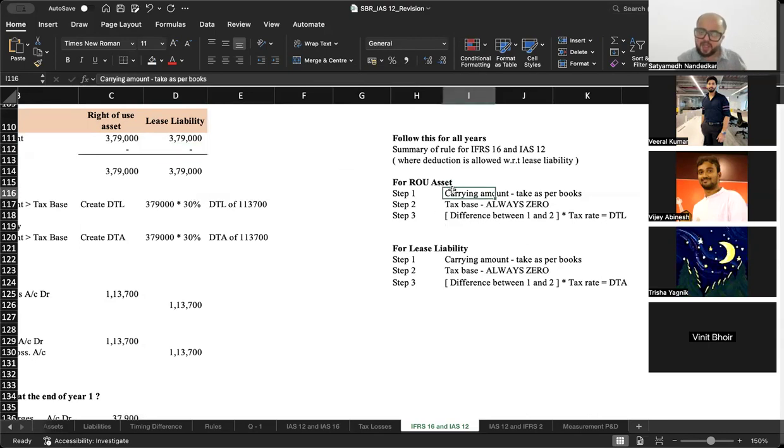ROU asset के लिए carrying amount take as per books of accounts. Tax base is always 0. Difference between 1 and 2 into tax rate gives you your DTL. For lease liability, carrying amount take as per books. Tax base is always 0. Difference between 1 and 2 will give you your deferred tax asset.